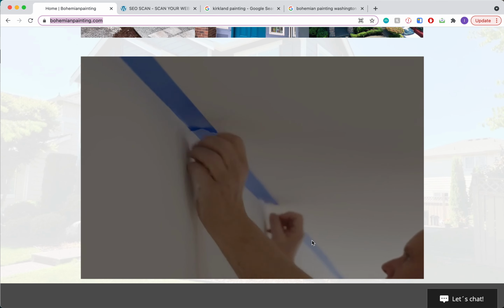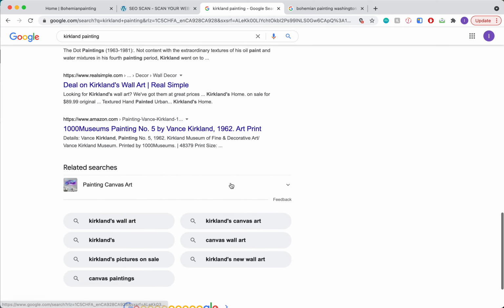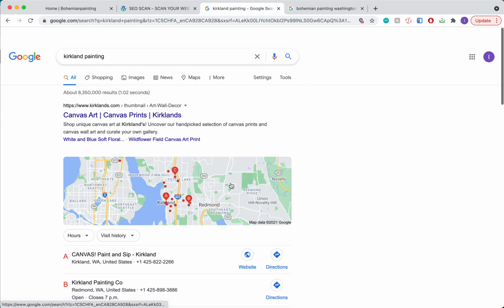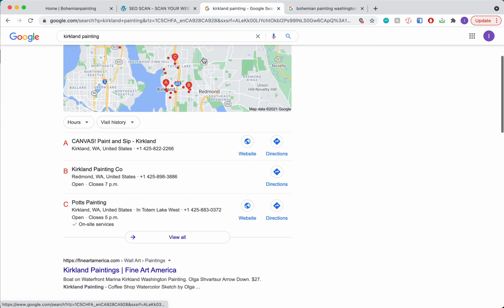So with just those few tips, Cynthia, you're going to be able to rank higher on Google because new customers really only go for the first few companies that they see on Google when they're trying to make a decision of where to get their service from. So these are all your competitors, and it's really beneficial to have those first few spots in Google because it's like 80 to 90% of customers go for the 2 to 3 first companies that they see.